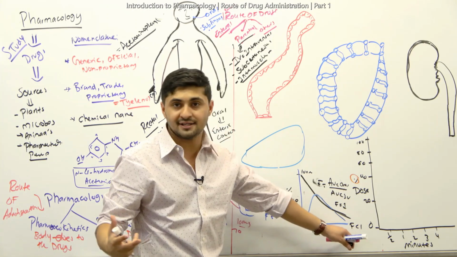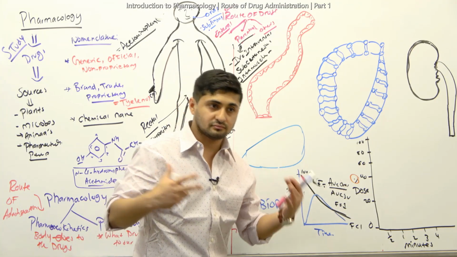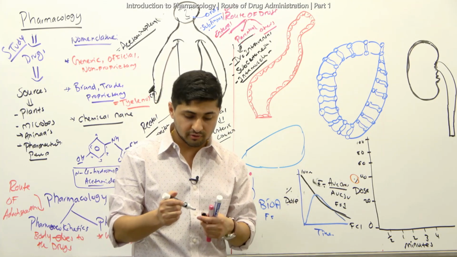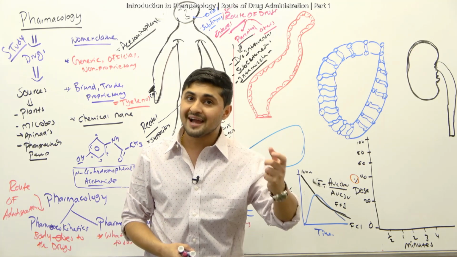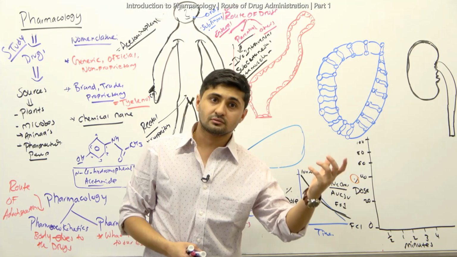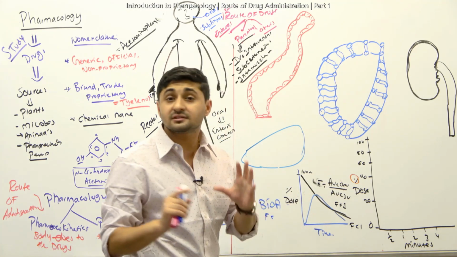So in the oral case, for example, if you took 100 milligrams of aspirin, but 70 milligrams got metabolized, then only the 30 milligrams are active. You see what I mean? So that's what bioavailability tells us, and that's just an example.